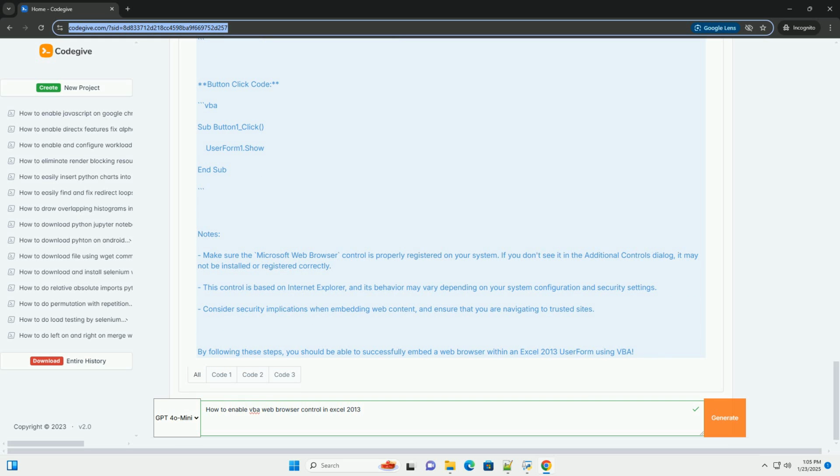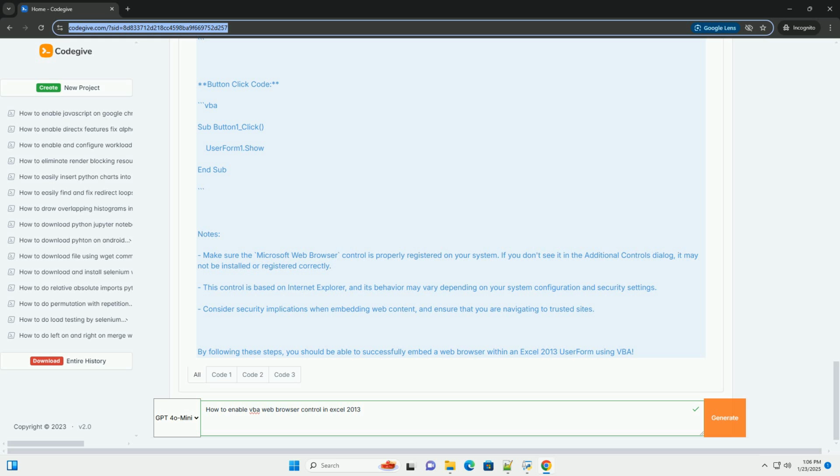Step 2. Add a user form. 1. Click on the Developer tab in the ribbon. 2. Click on Visual Basic in the Code group. This will open the VBA editor. 3. In the VBA editor, right-click on any of the items in the Project Explorer window. 4. Click Insert, User Form. A new user form will appear.